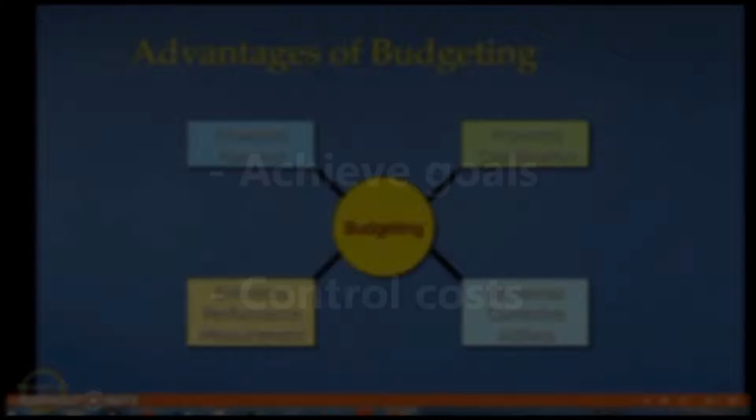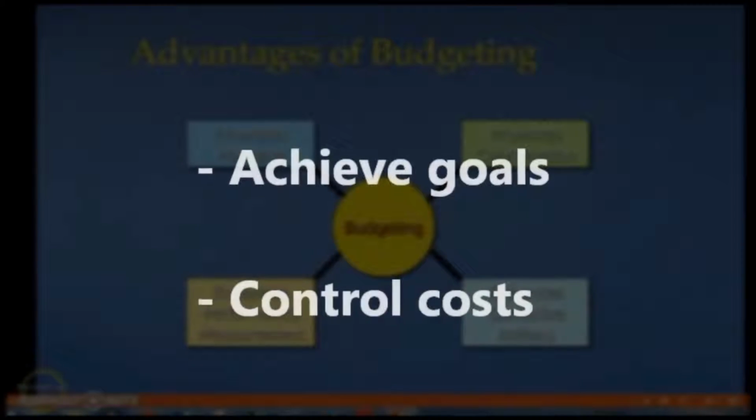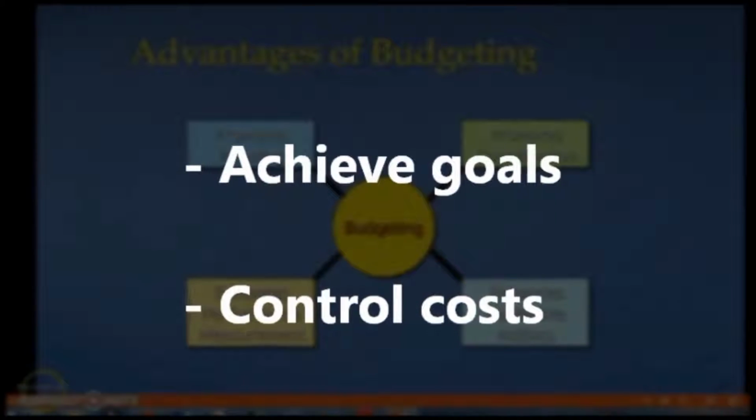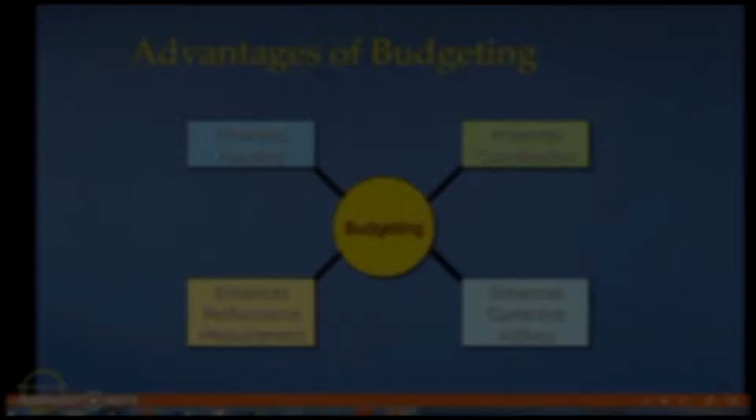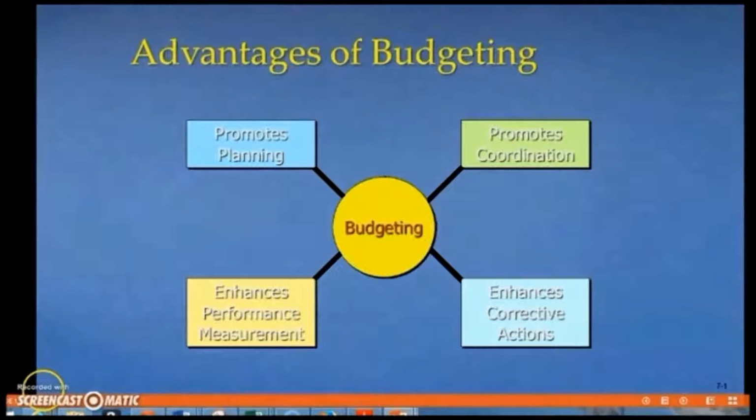Well, they use them to achieve long and short-term goals, and also to monitor and control costs just like you would in your own household. You might be saving for a new house. A company might be saving for a new building to expand operations. You might be trying to understand and control your costs. A company would also be trying to understand and control their costs.